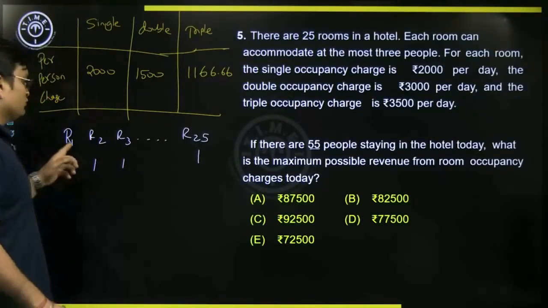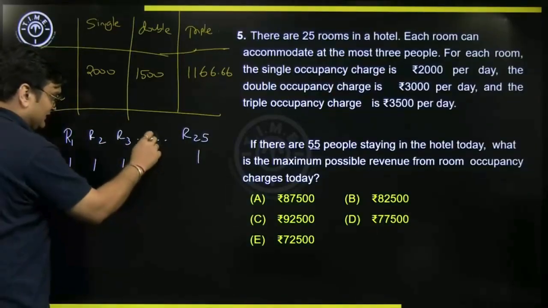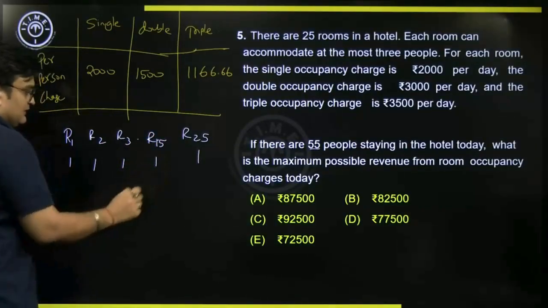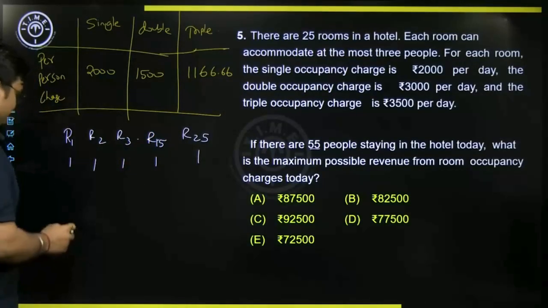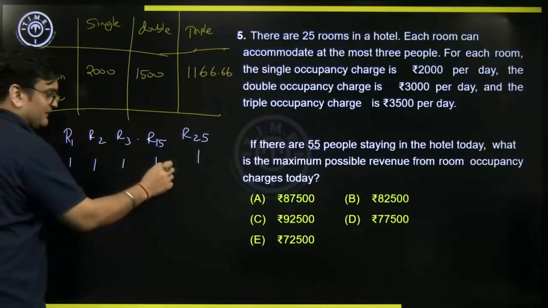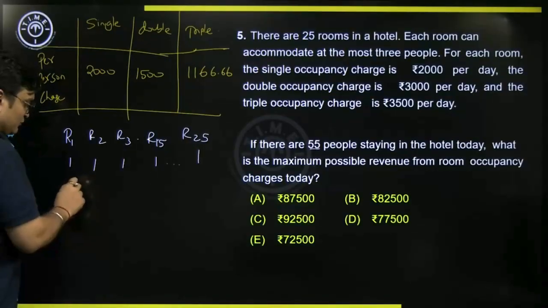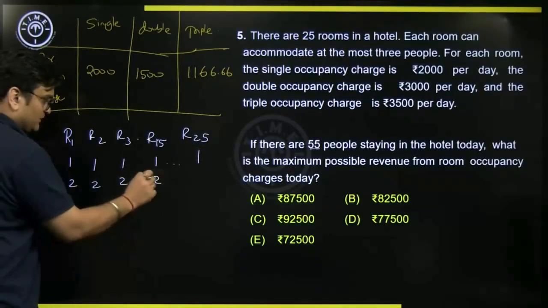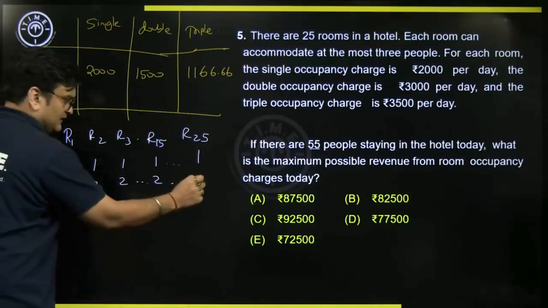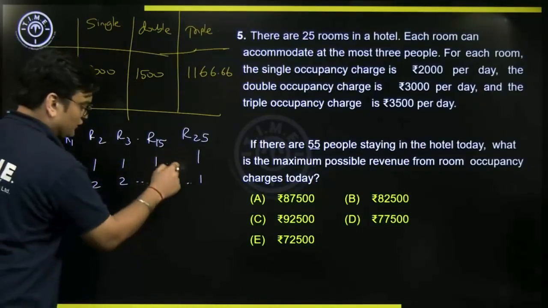So what I'll do is, from room 1 to room 15, somewhere here, I'll send 2 people more. Because again the objective is I'm trying to maximize single room occupancies. But even if I try to do that, here I'll get 2 more people, 2 more people, 2 more people, 2 more people. And here all it will be 1, right? Room 16 onwards it will be 1.